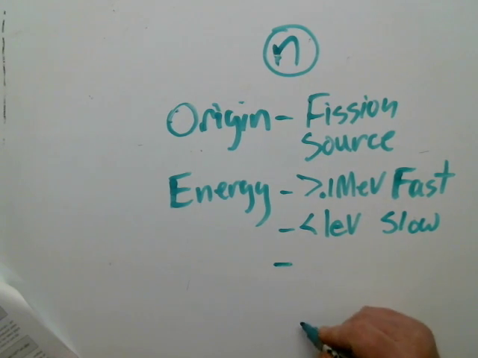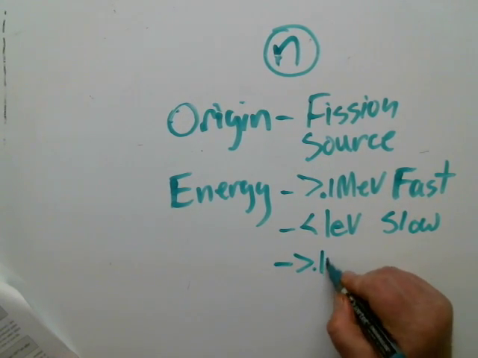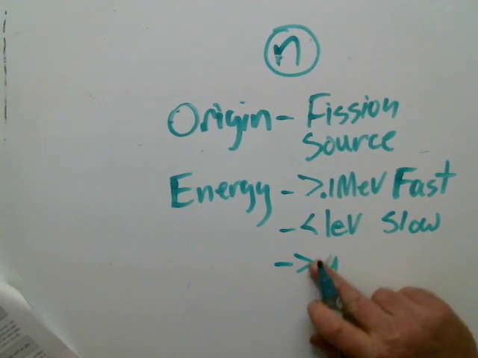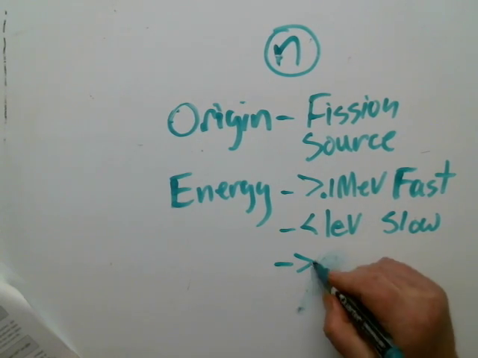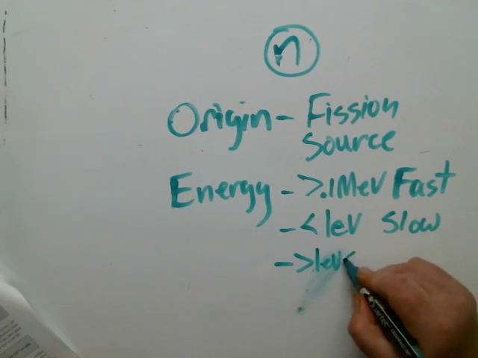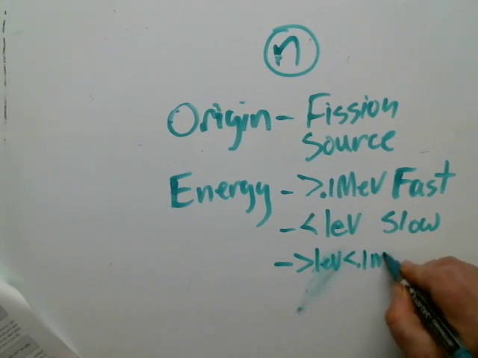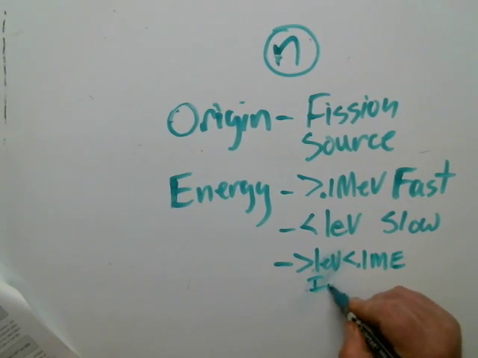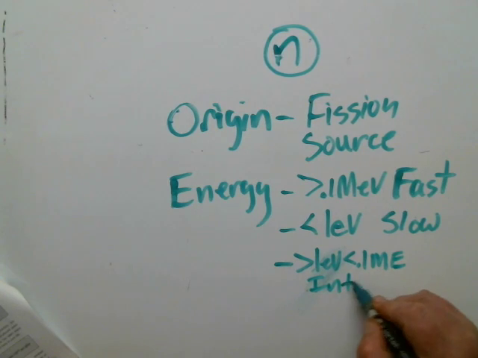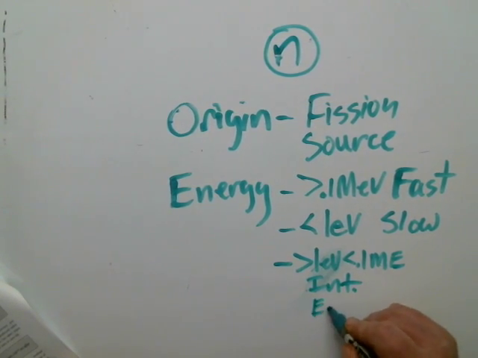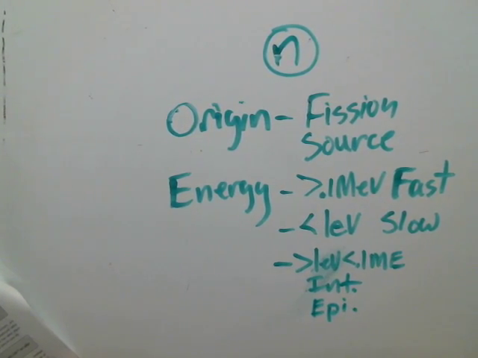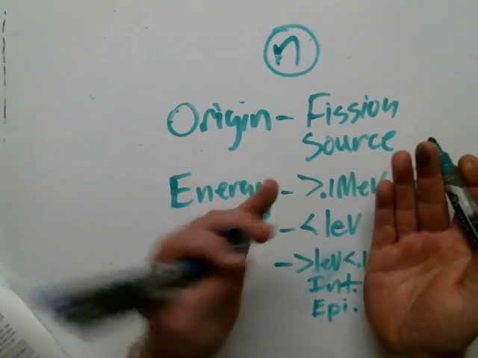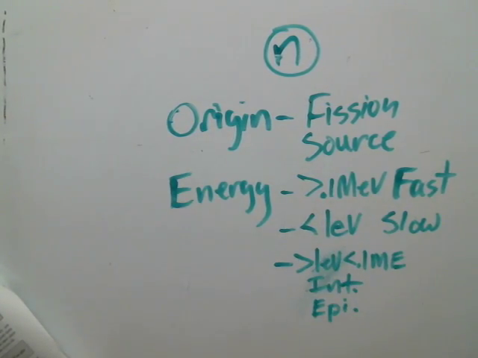And if I'm in between, greater than 1 EV, but less than 0.1 MeV, we had 2 names for this. We called it intermediate neutron. You go ahead and spell it out. Or remember, we called it epithermal neutron. That was that area right in between fast and slow, epithermal or intermediate.